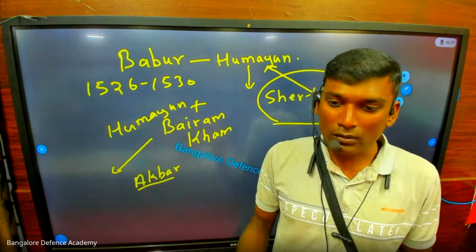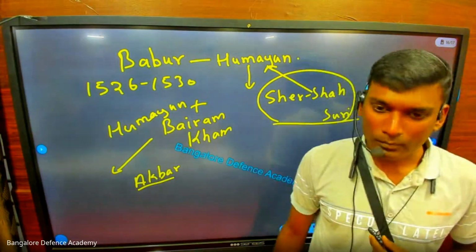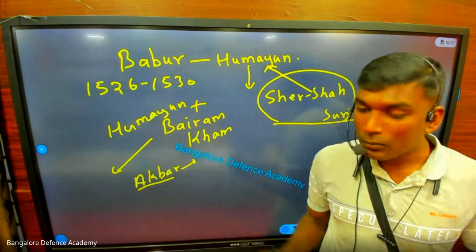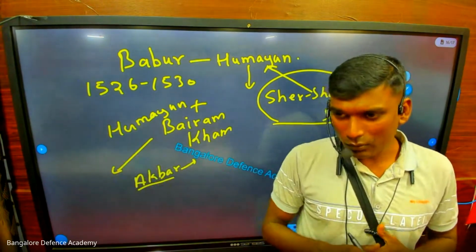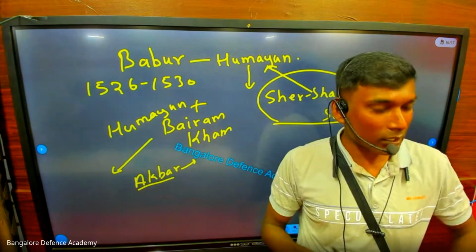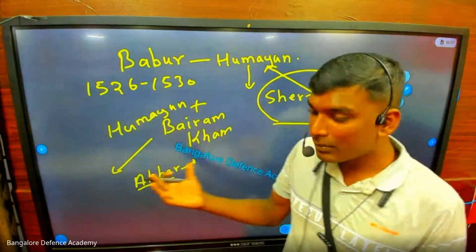Now the baby is born. What will the baby eat? Chicken, mutton? No. Milk. It will drink milk, right? So now baby Akbar is crying. Now in the forest there were some people. They all came forward and told, we will take care of this baby. So there were some Hindu ladies, and they started giving mother's milk.